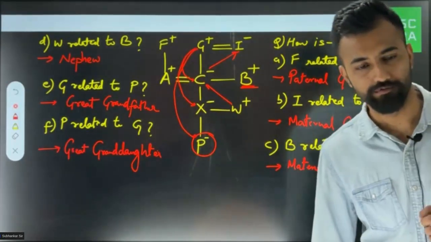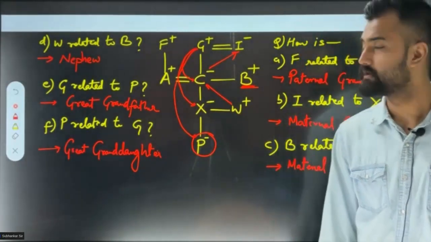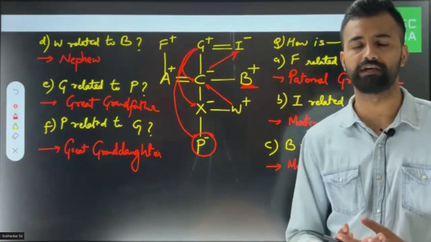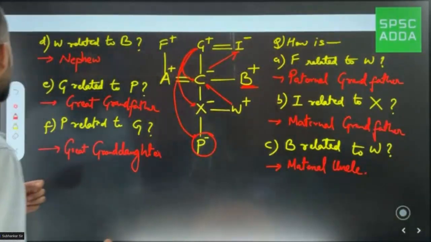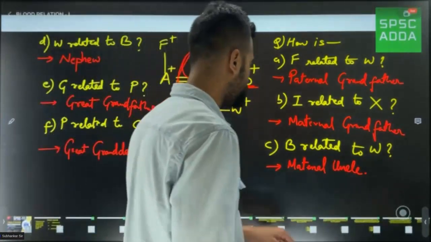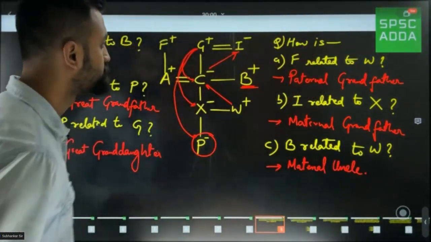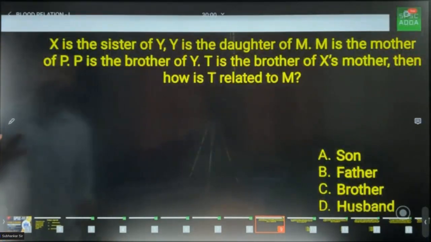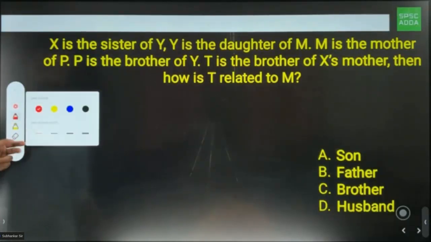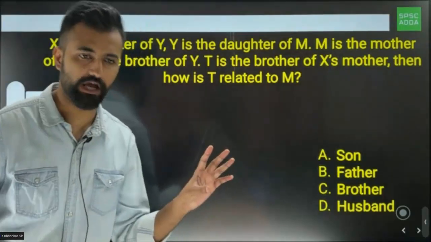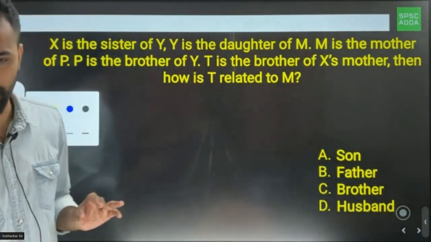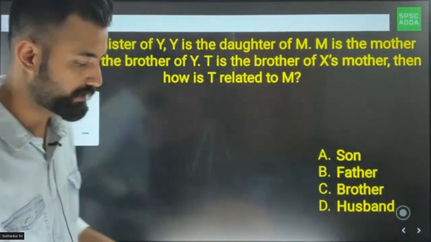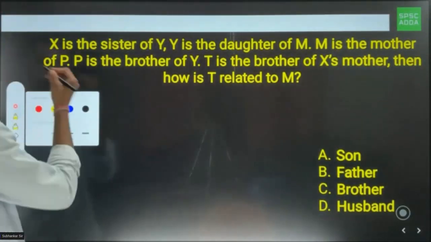So let's solve 2-3 questions and then we wrap up the class for today, because today we are focusing on concepts. So I've given you the concepts. Now we can do 2-3 questions and then we can end our session. Let's see what type of question you can expect in your exam. So this is the question number 1. Now as I taught you all the concepts in full detail, so I have not given very simple question to solve first. I'm really going to a good question, and I can guarantee those who are sitting here from the first moment, you'll be easily able to answer this question. Let's draw it together. Let's draw this question together, and the next question I'll give you timer.